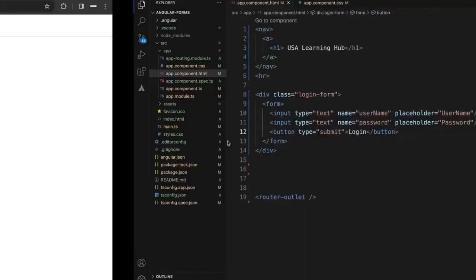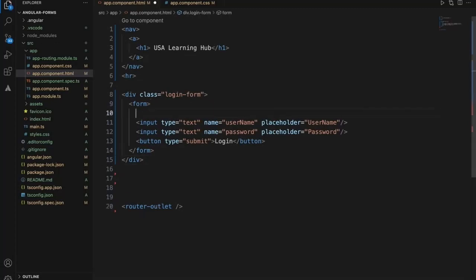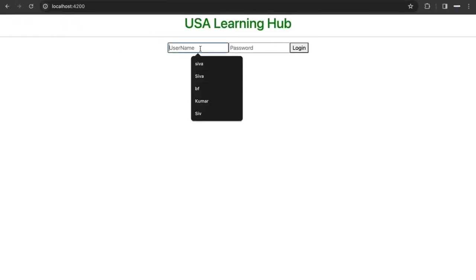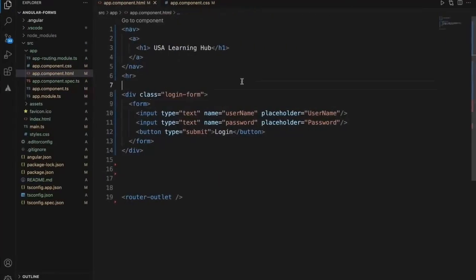So now we have a login form. We could add basic Bootstrap to align them better, but for now let it be. So now we have the username and password and the login button. This is a plain HTML login. Now we'll add the Angular features to it.